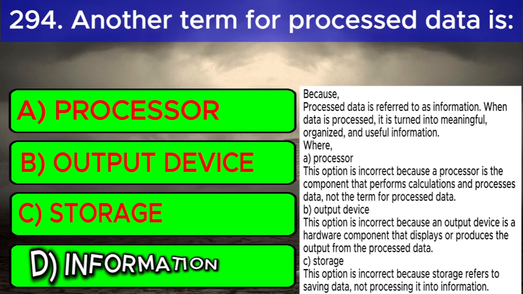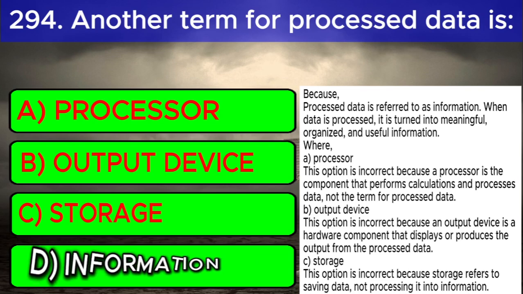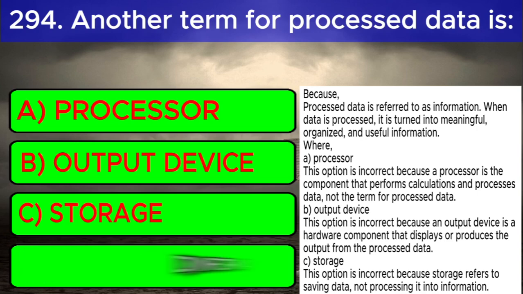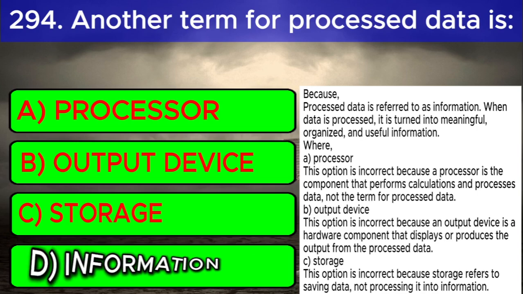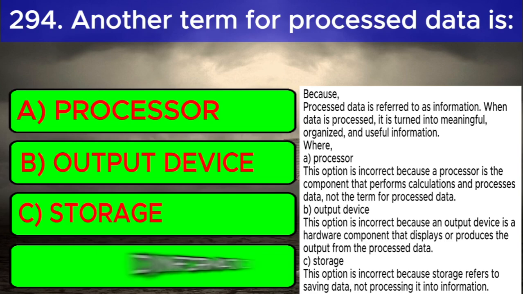Where A. Processor. This option is incorrect because a processor is the component that performs calculations and processes data, not the term for processed data. B. Output device. This option is incorrect because an output device is a hardware component that displays or produces the output from the processed data. C. Storage. This option is incorrect because storage refers to saving data, not processing it into information.